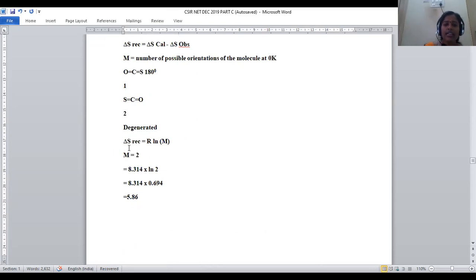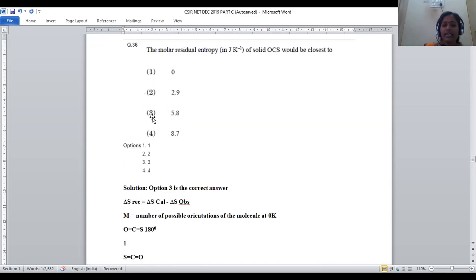Now let us calculate. Delta S residual is given by R ln M, right? M is nothing but two possible orientations. R is the gas constant whose value is fixed, 8.314, into ln 2, which is 0.694. When we multiply these two, the correct answer will be 5.86. So 5.86, that is option number 3.